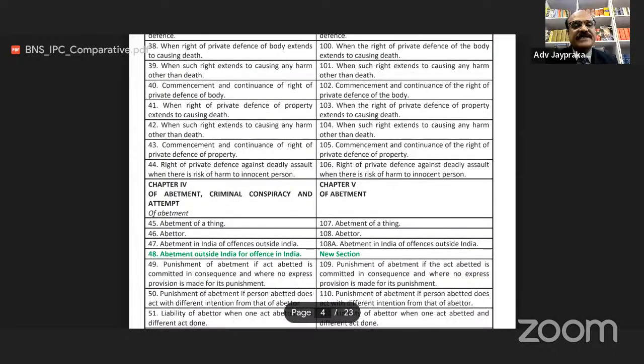BNS section 43, commencement and continuance of right of private defense of property. Earlier, this section was 105. BNS section 44, right of private defense against a deadly assault when there is a risk of harm to an innocent person. Earlier, this section was 106.